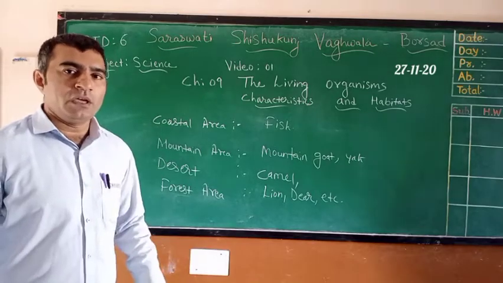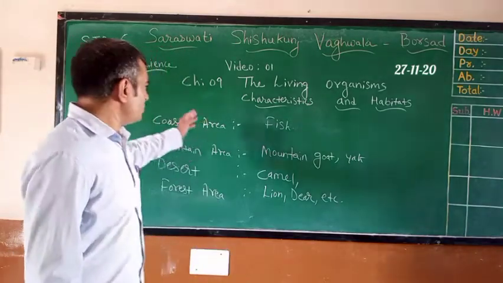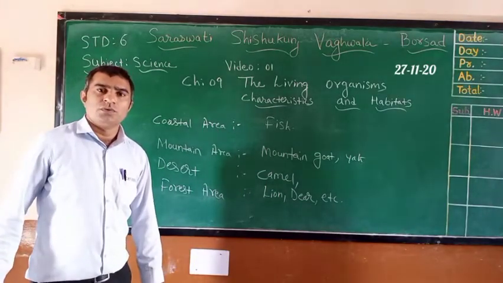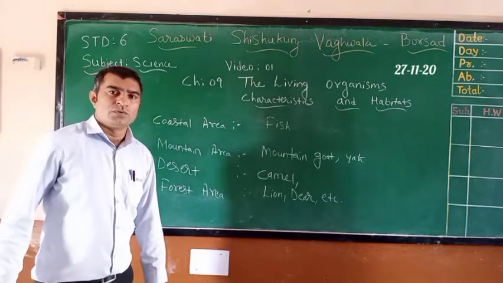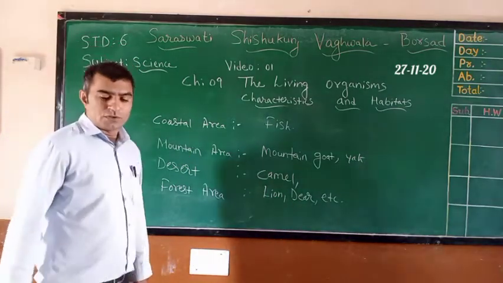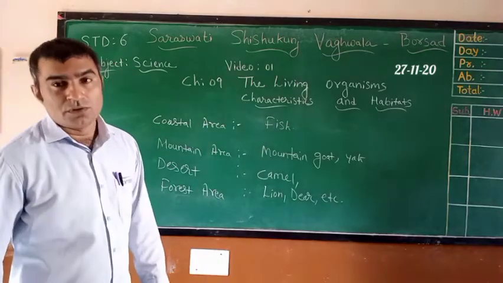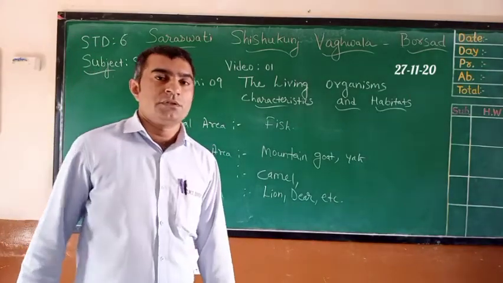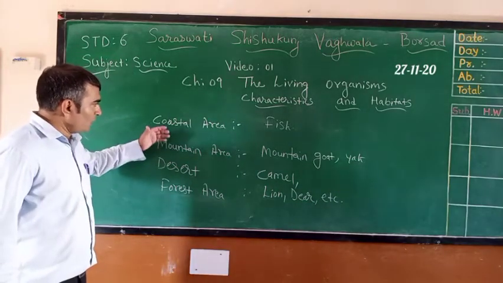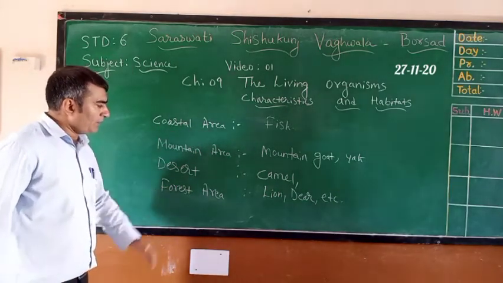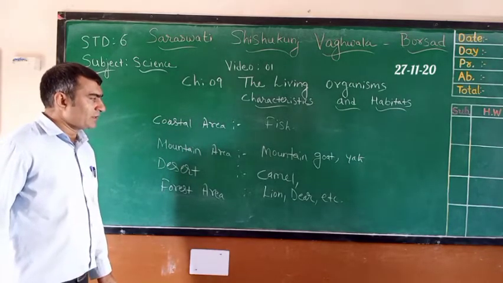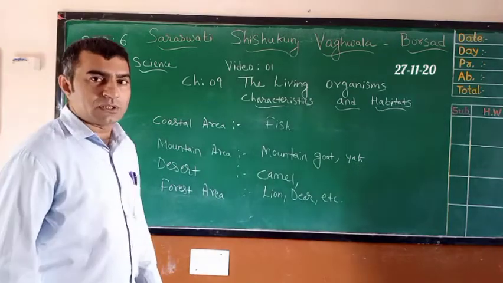In the same way, if you move from place to place, you will find different kinds of trees also, right? So we have seen that if you move from one place to another place, you can see different organisms in animals and plants.